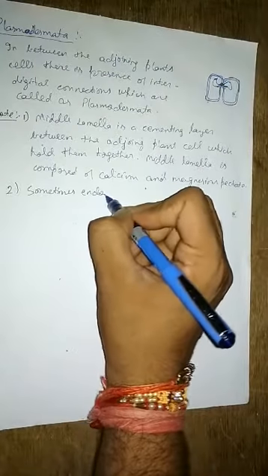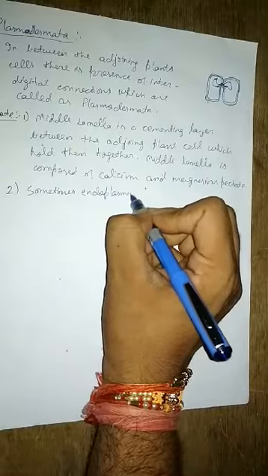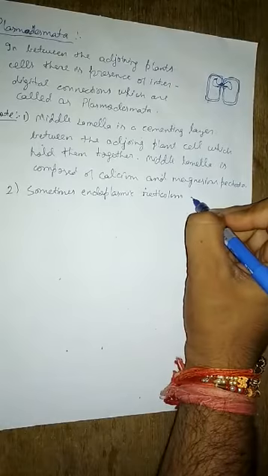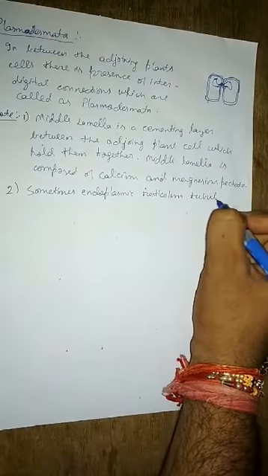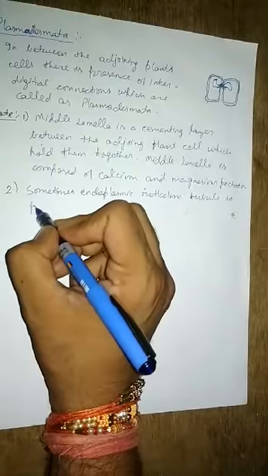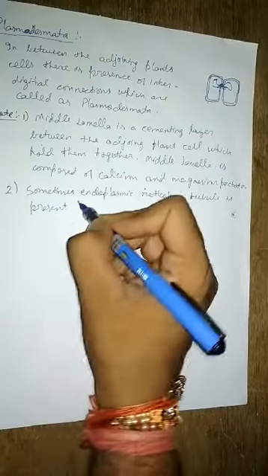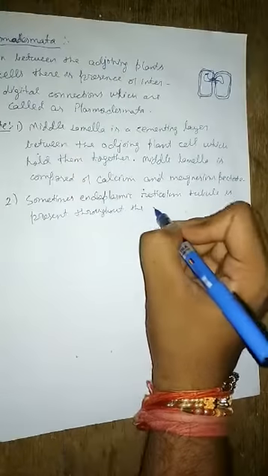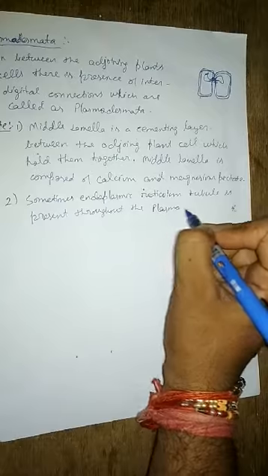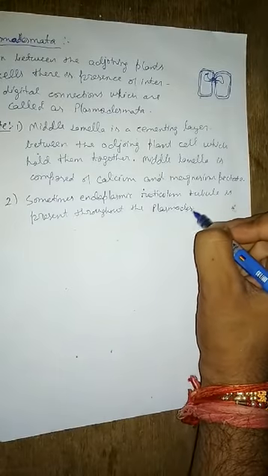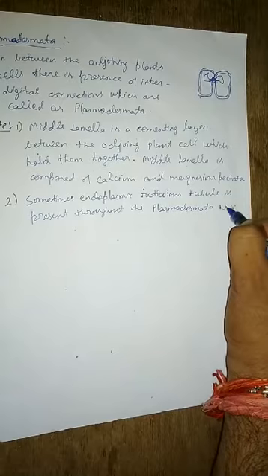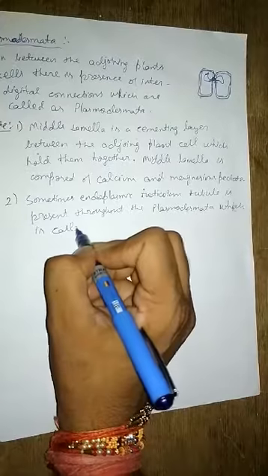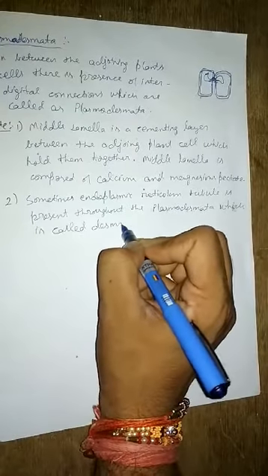So sometimes an endoplasmic reticulum tubule is present throughout the plasmodesmata, which is called desmotubule.